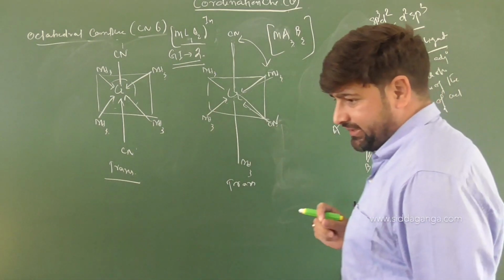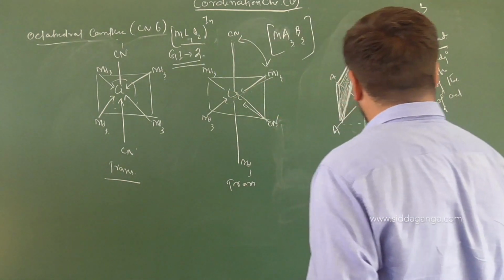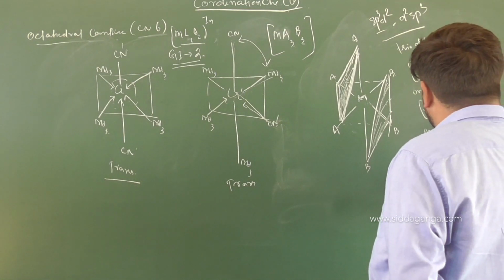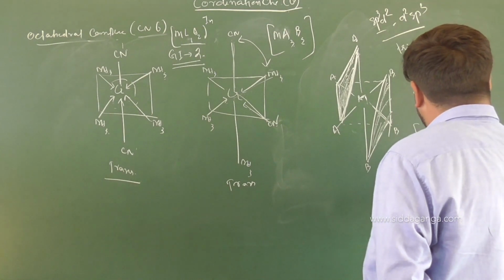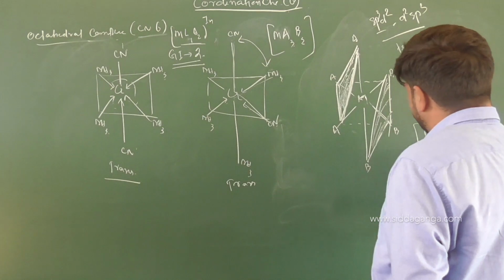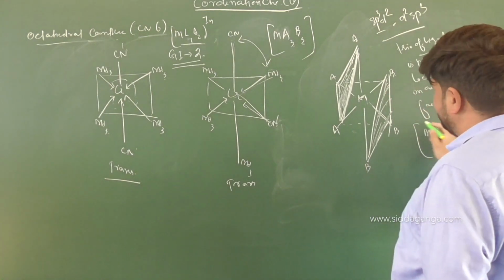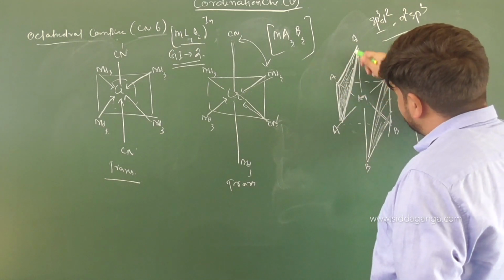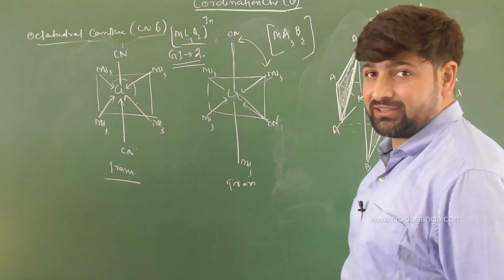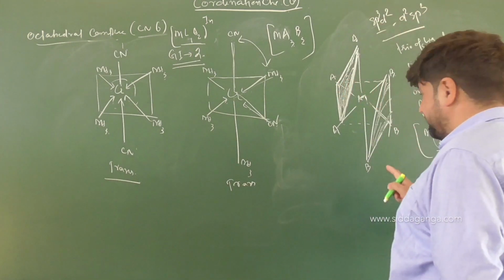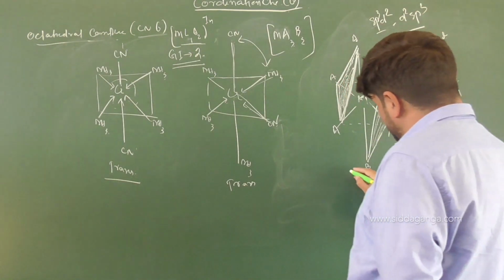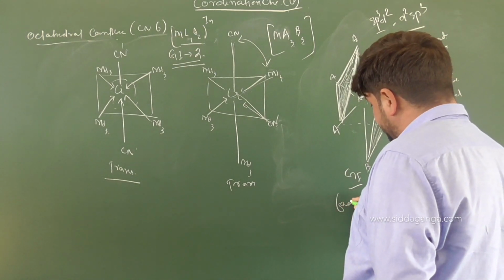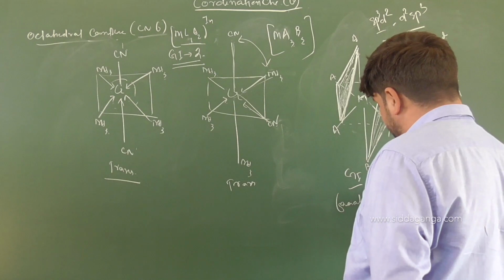So a system which contains a trio of ligands, if it was like this, children, MA3XYZ, then again with respect to A3, if this trio of similar ligands is present in the geometry in such a way that this trio is making one of the faces, then we will have a geometrical isomer, which is a special type of geometrical isomerism called facial isomer.